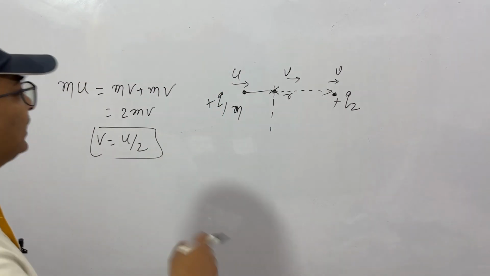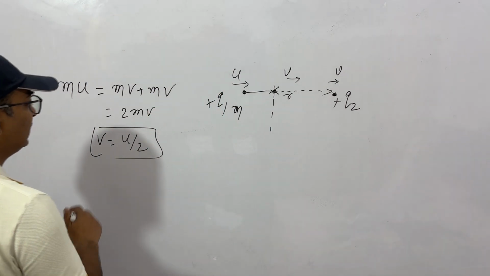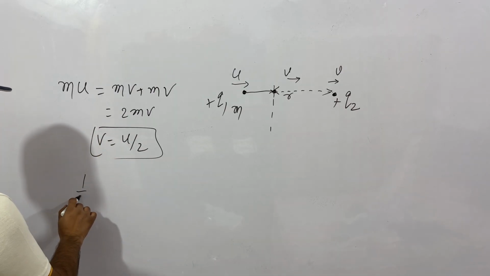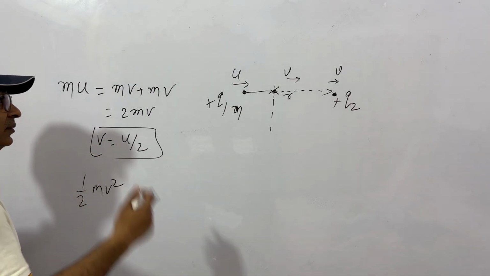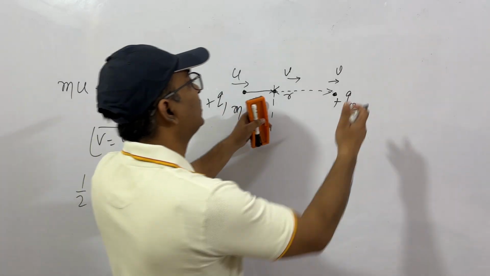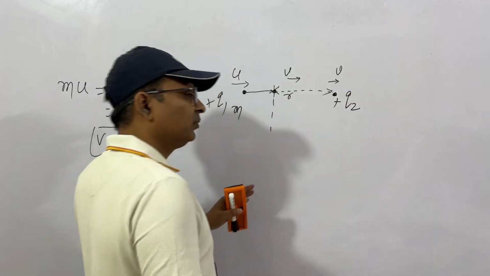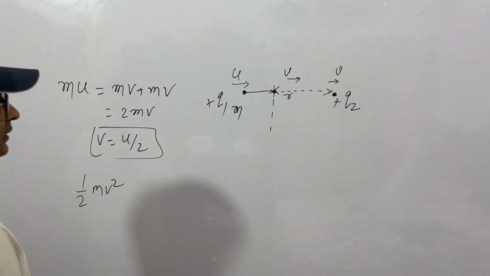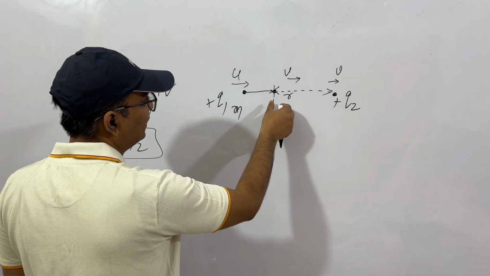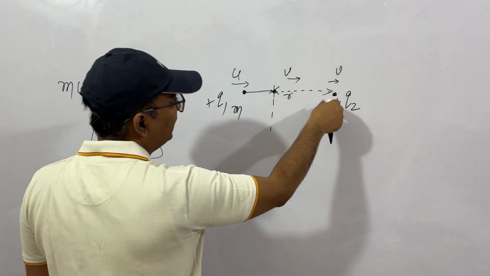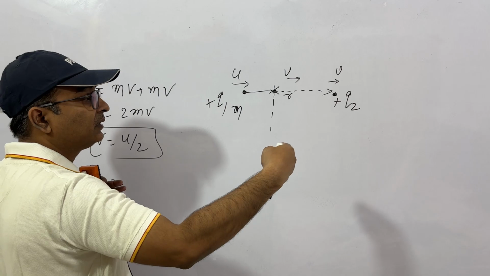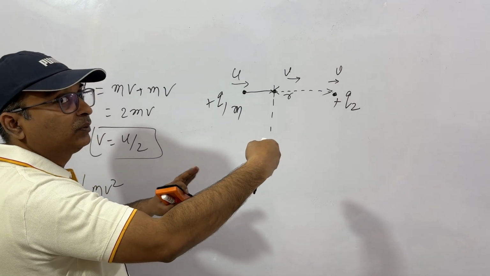Clear? Now second part, energy. What will be the initial energy of the system? Initial energy will be simply half mu square, nothing else. Now when it has come to this point from which both of them have started moving together, what will be the energy? There will be 3 types of energy. First will be the kinetic energy of the first charge, second will be the kinetic energy of the second charge, and third will be the potential energy of the system when the charge q1 has come close to q2.